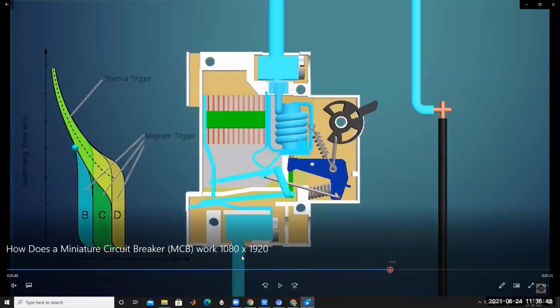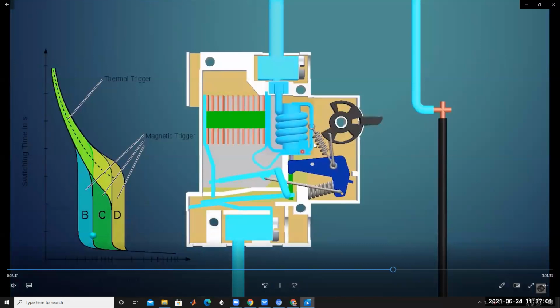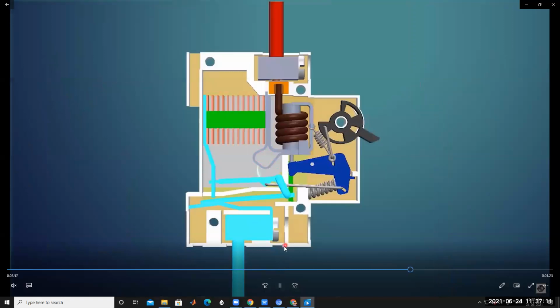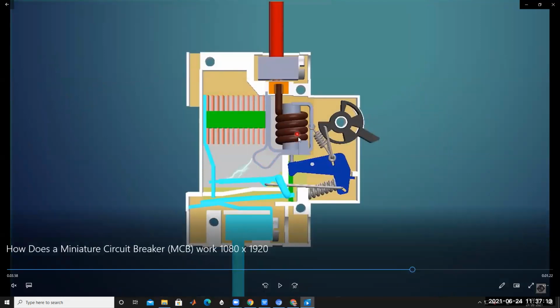This is the input terminal, and this is called the bimetallic strip, this is the movable contact, a fixed contact, and a solenoid. Under short circuit condition, the solenoid is operating. The huge amount of current passing through the solenoid energizes it and releases the plunger. When the high current increases, the plunger is released in the downward direction, and there is a separation between the fixed contact and the movable contact. This way the solenoid operates. It's clear: under short circuit condition the solenoid operates, and under overload condition the bimetallic strip operates.